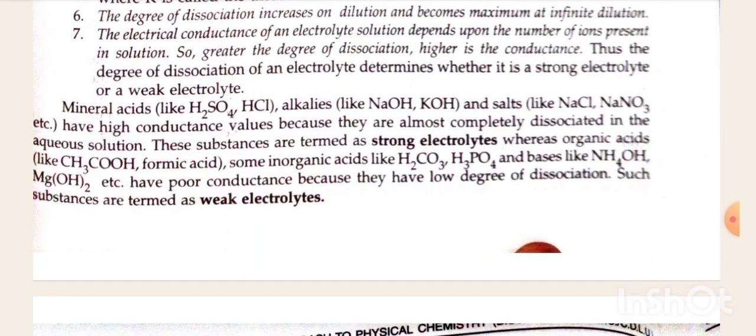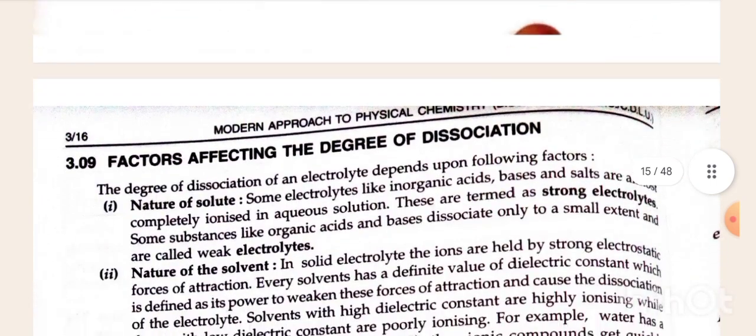Mineral acids like H2SO4 and HCl, alkalis like NaOH, and salts like NaCl, NaNO3, etc. have high conductance value because they almost completely dissociate in aqueous solution. These solutions are termed strong electrolytes, whereas organic acids like CH3COOH and formic acid, some inorganic acids like H2CO3, H3PO4, and bases like NH4OH, Mg(OH)2, etc. have poor conductance because they have a low degree of dissociation. Such substances are termed weak electrolytes.